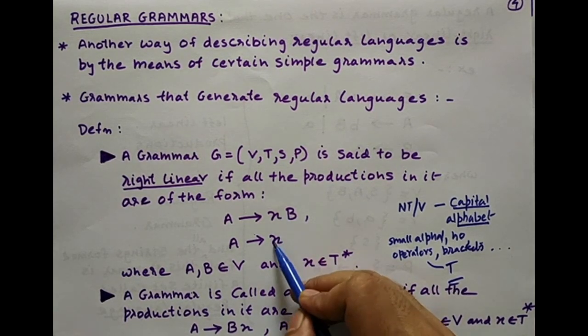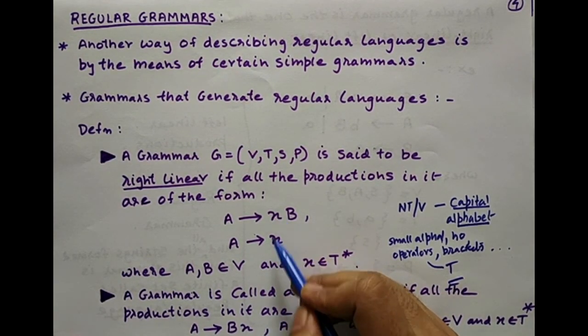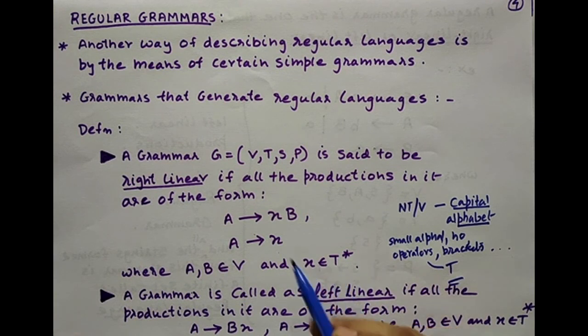This x was small case here, that's why I said x is a terminal. Everything written in capital alphabet is a non-terminal, and anything apart from capital alphabets, whether small alphabets, numbers, commas, brackets, or operators like plus and minus, is considered a terminal.